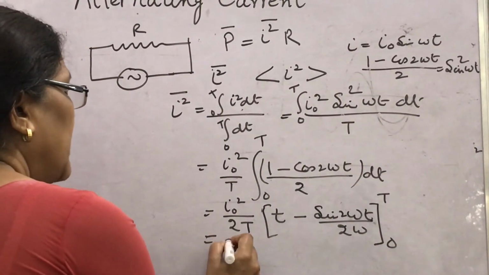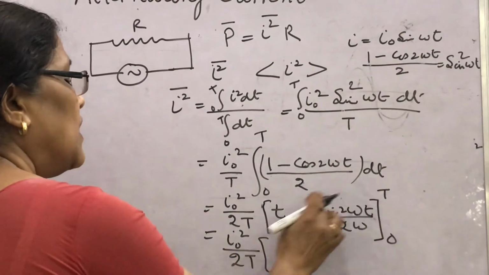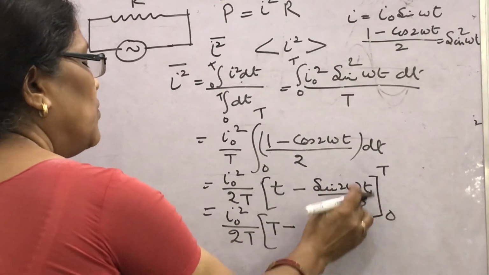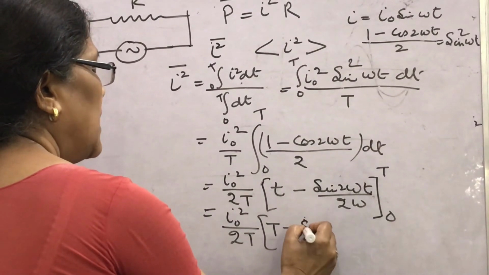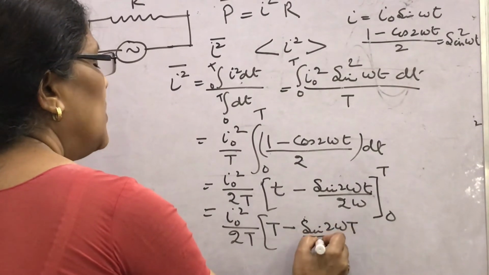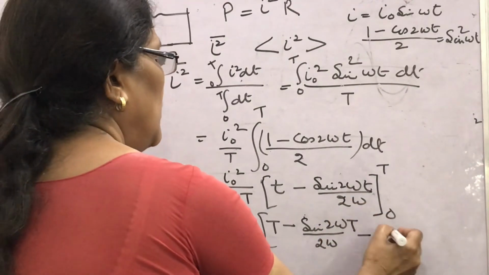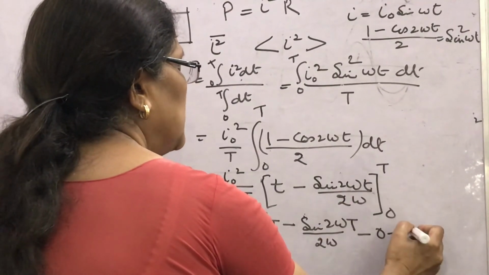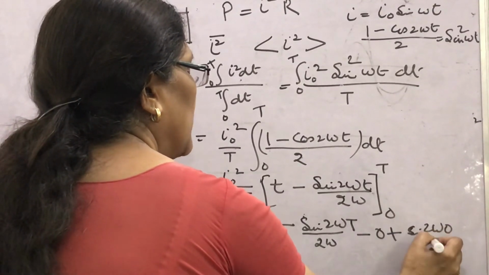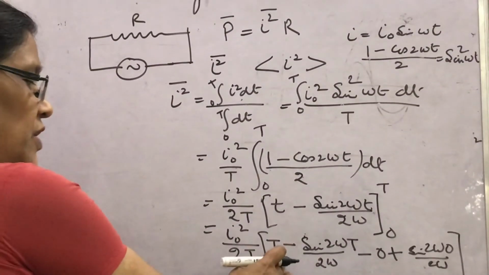Look here, this I naught square upon 2t. Now, put the limits, first the upper limit: in place of t you will write this t, minus this will be 2 omega, you will write here sin 2 omega t upon 2 omega, minus 0, minus 0. So it will also be plus, but sin 2 omega 0 upon 2 omega, total will be 0.